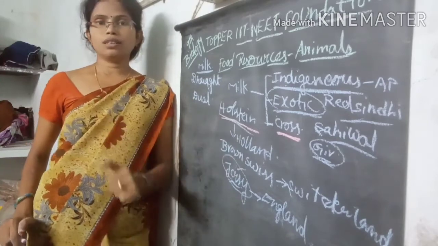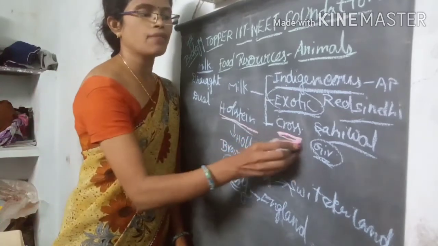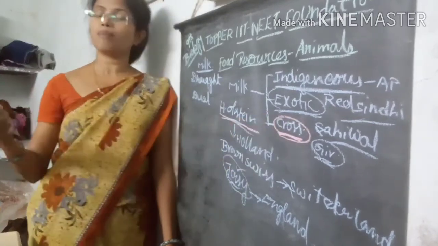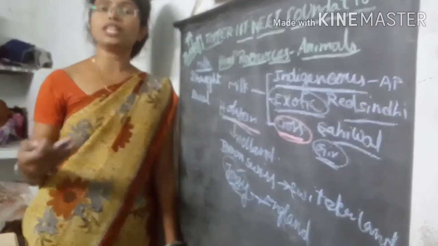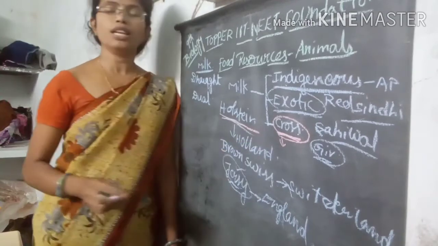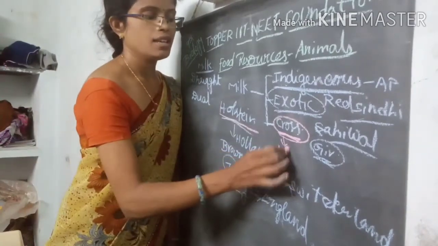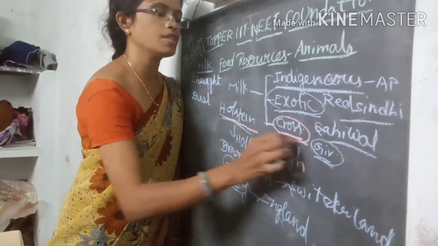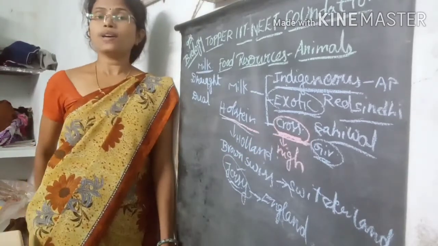So one superior variety is bred with another superior variety of the male organism, and the resultant organism will be a high yielding variety. These types of organisms we call crossbreeds.